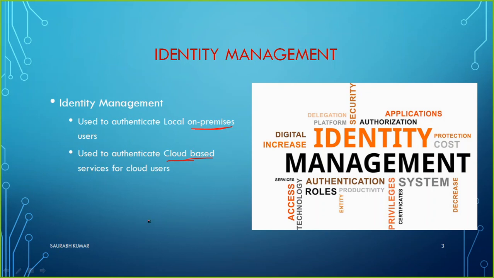So we know that, for example, if you have a Windows machine and you want to do your identity management, what do we do generally? We create a user account, and in that user account we set the password. So any user who comes to use that machine needs to have the username and the password. If they supply both of these things, then the computer will identify them, and accordingly allow or deny them to log in and use the resource or service available there.